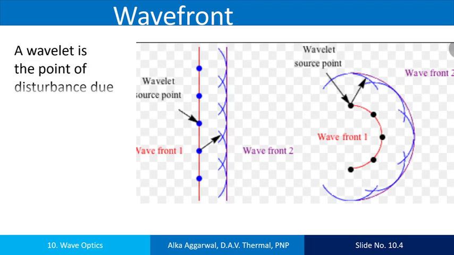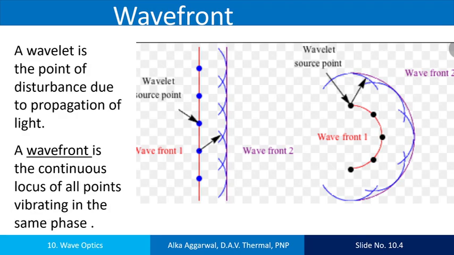So what is a wavefront? The wavefront is the continuous locus of all the points vibrating in the same phase, and the line which is perpendicular to the wavefront is called a ray. Here, this red color is a wavefront. This one is also a wavefront. This one is a wavefront.